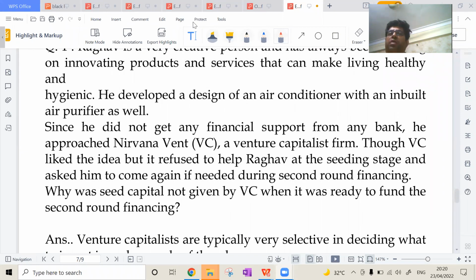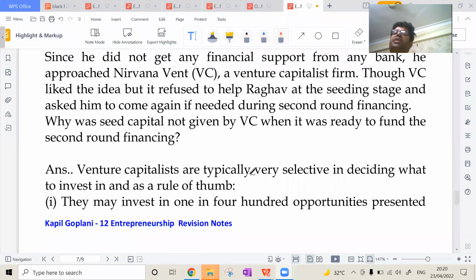See, many a times what happens is venture capital do not fund because they are not having confidence that whether it will be profitable. So venture capitalists are typically very selective by selecting and deciding the rule of thumb. So here they may invest in very good opportunities. They are having 400 opportunities with them. So they are selecting only, they can go for second round. Many a times they are always going for second round.